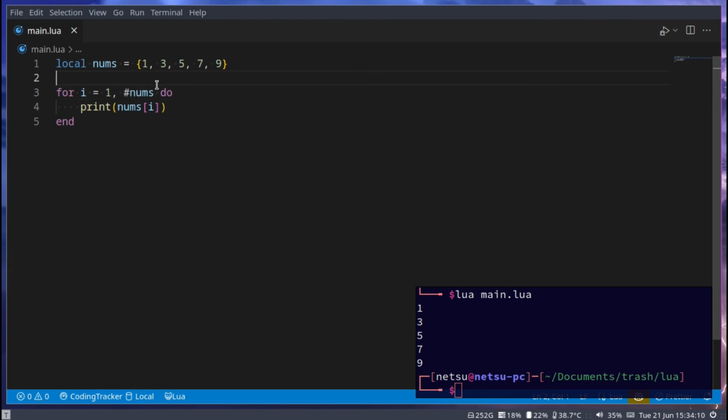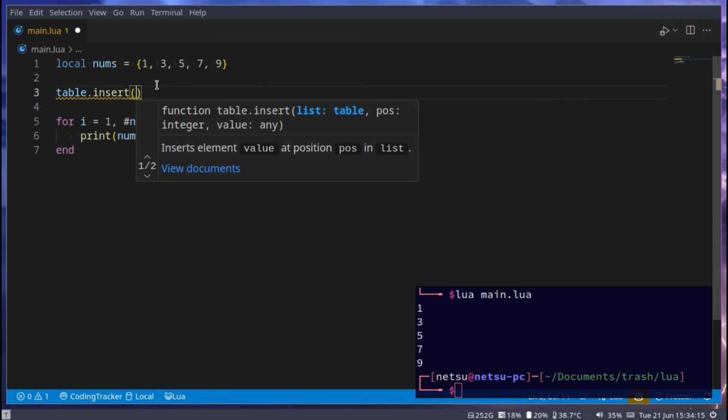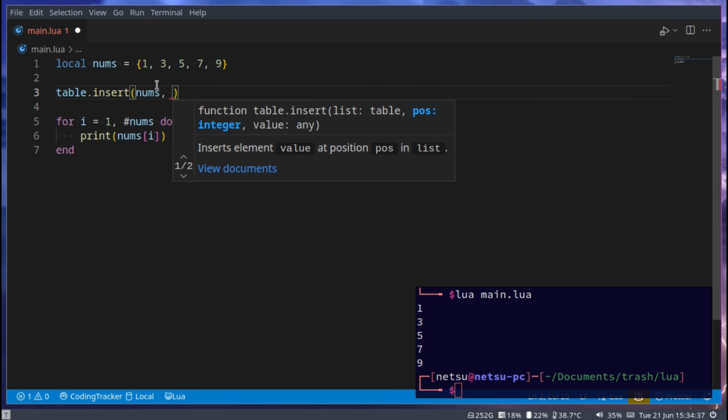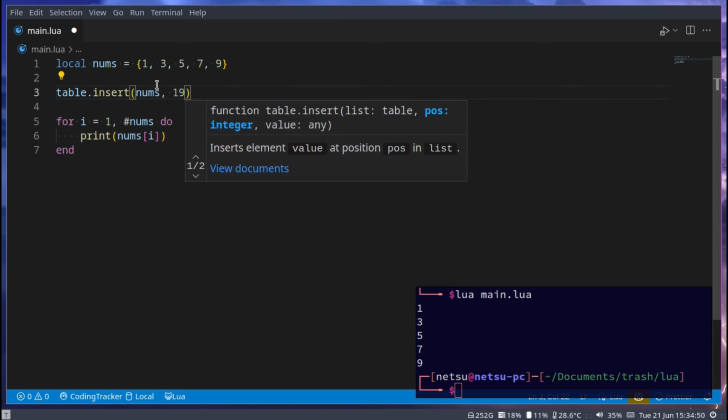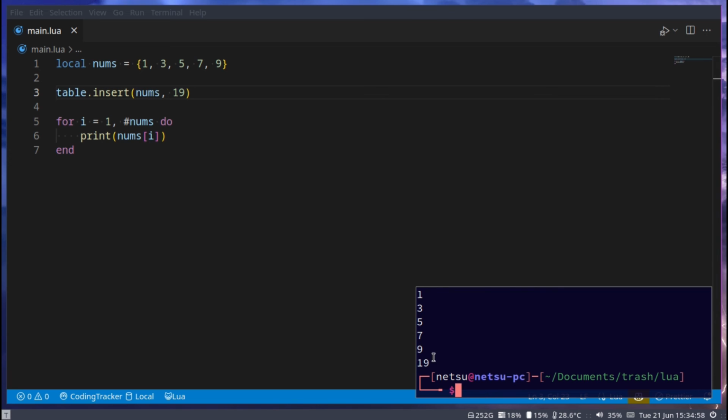Now let's say I want to add one thing in here before we run that. We can say table.insert, and this will insert an item into a table. So first we specify the table, in this case nums. Then you can either specify what you want to put in here or where you want to put it in. If you don't specify where, it's just going to put it at the end. So if I say 19 here and I stop here, it will insert 19 at the end. So here, if we run it, we get 19.